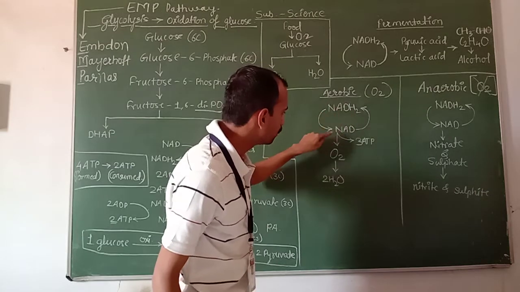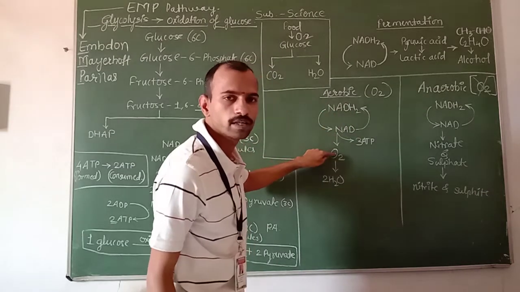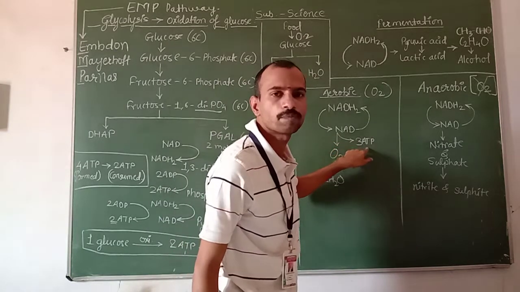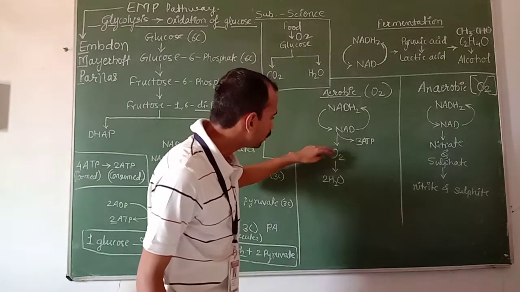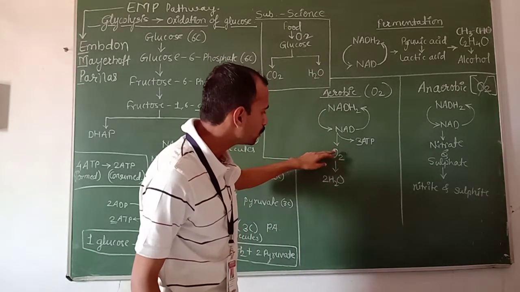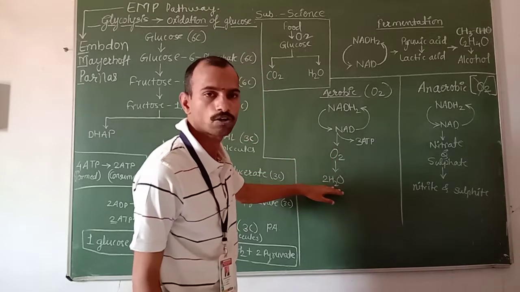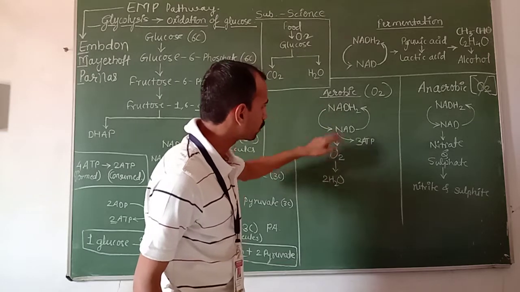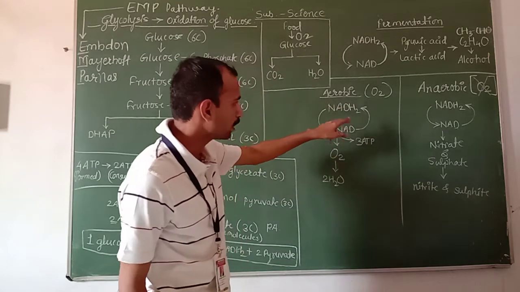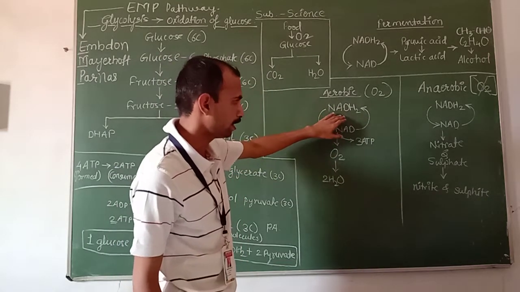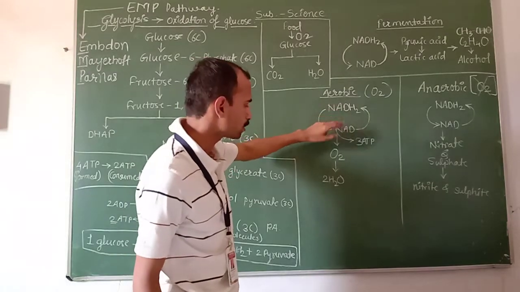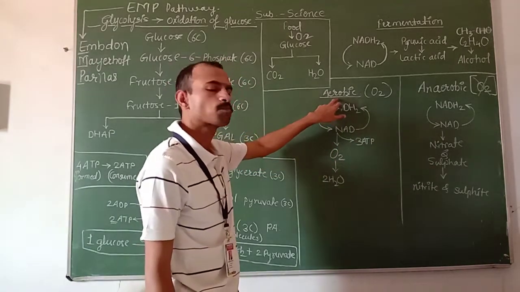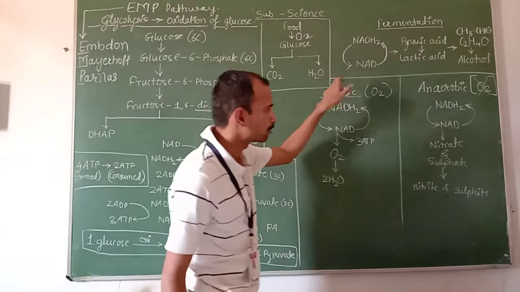During that cycle, oxygen is released and 3 ATP molecules are formed. And here oxygen is released, which is responsible for formation of 2 molecules of water. In this cycle, when oxidation and reduction of NAD and NADH2 takes place, oxygen is released and hence this process is known as aerobic.